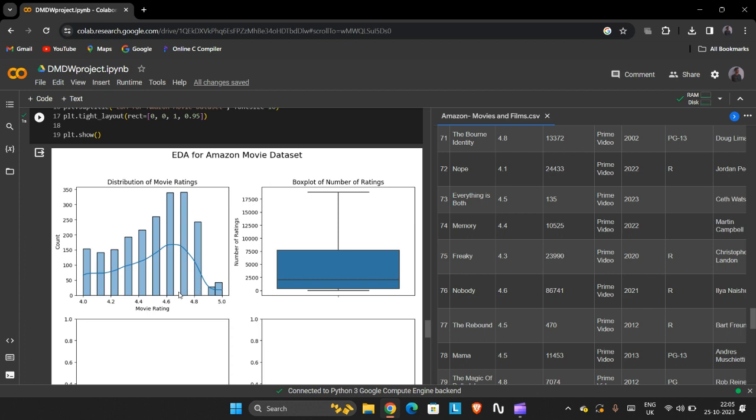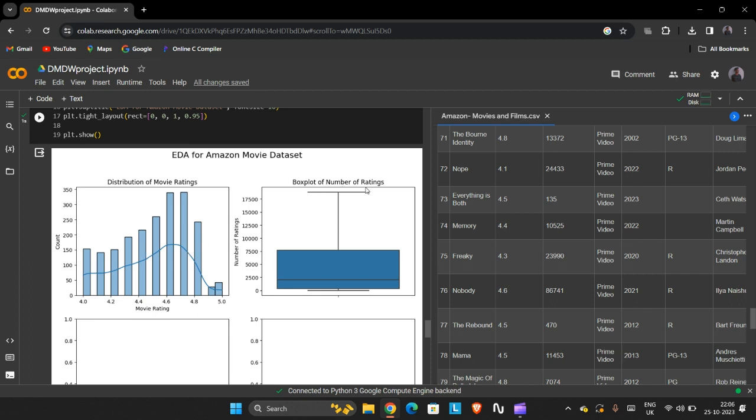Every single movie has its own review, its own rating according to the viewers, and the count goes on. As you can see here, 5 is the least rating, and 4.6, 4.7 is the maximum rating given for the movies. That means that is the average among all the movies present in it.